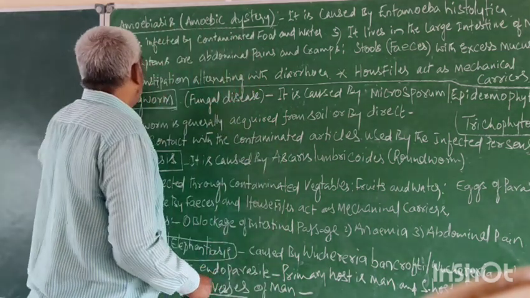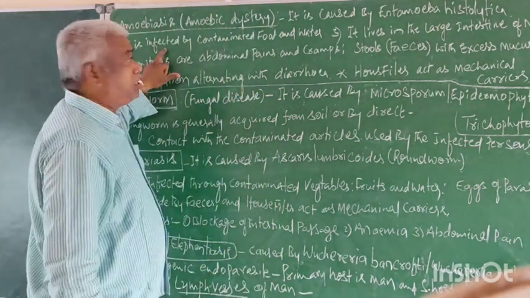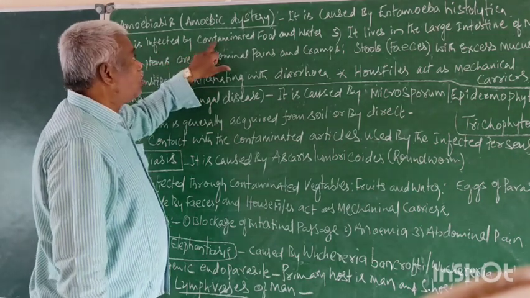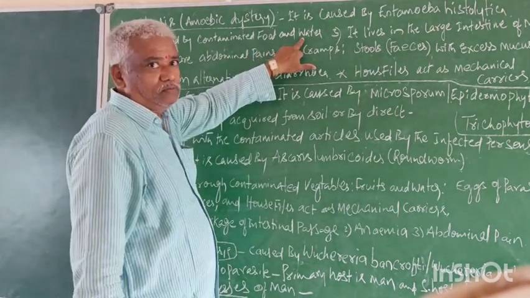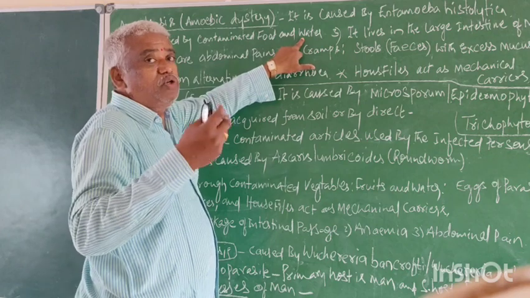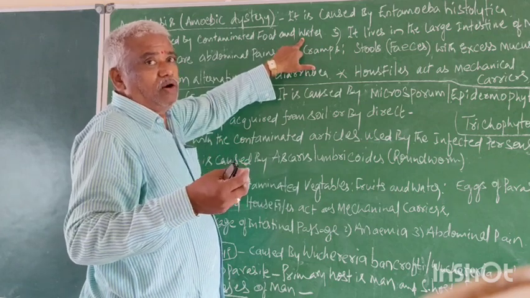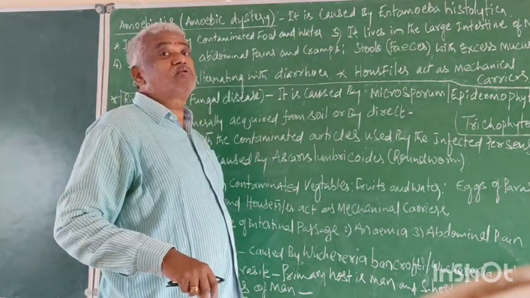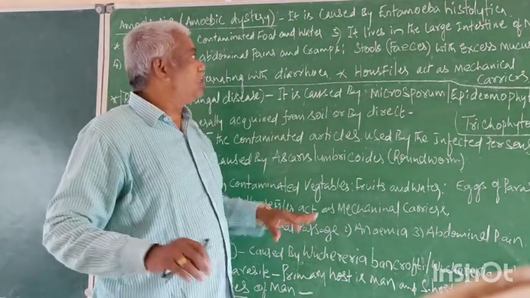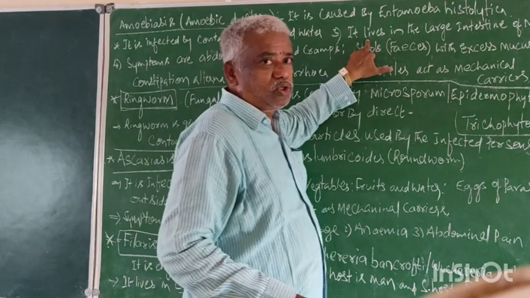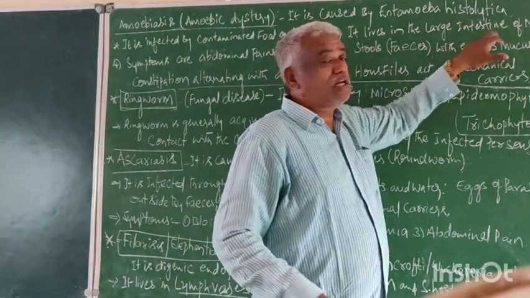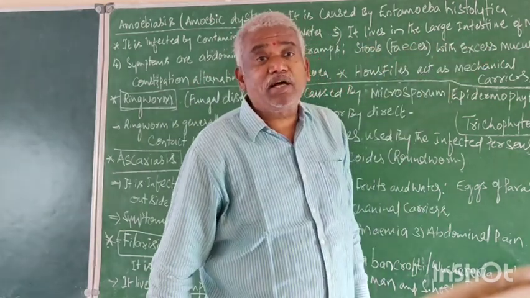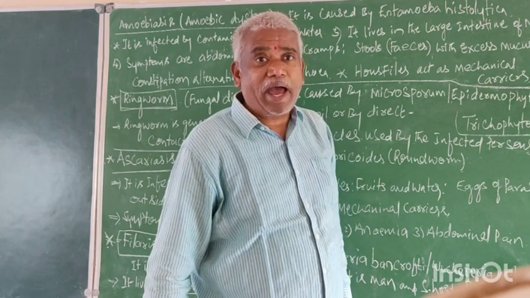Right, now it is infected by contaminated food and water. మనం తినే ఫుడ్ వాటర్, ఒకవేళ మనం తినే ఫుడ్ వాటర్ ఎంటమీబా హిస్టోలైటికాతో కంటామినేట్ అయితేనే మనకు వస్తుంది. It lives in the large intestine of man. It is the target place of Entamoeba histolytica in man.